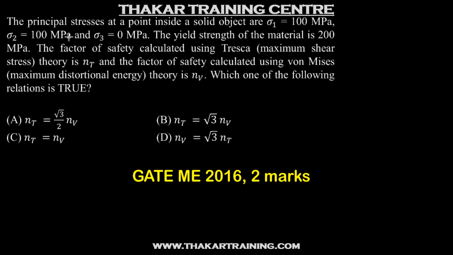In this question, the principal stresses at a point inside a solid object are given to us. The yield strength of the material is 200 megapascal. The factor of safety calculated using Tresca theory is Nt, and the factor of safety calculated using von Mises theory is Nv. Then which one of the following relations is true? So let's find out the factor of safety for the two theories.